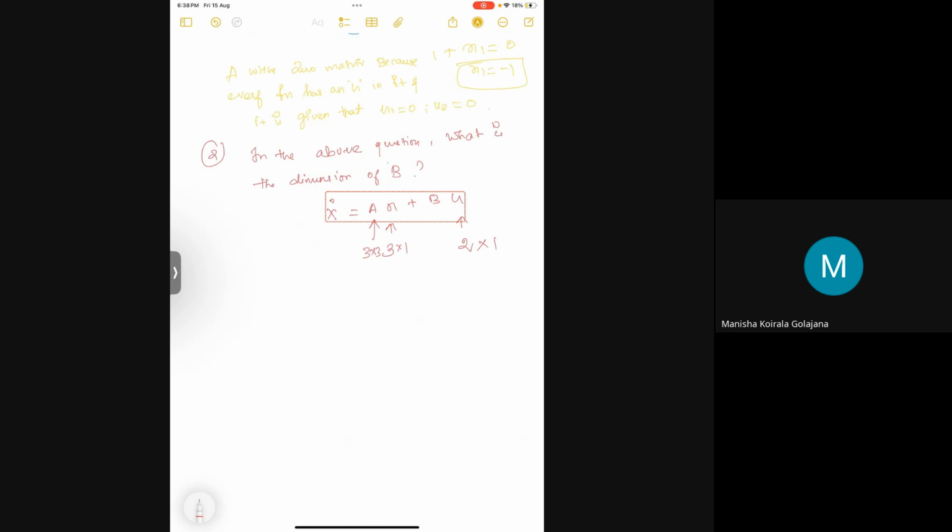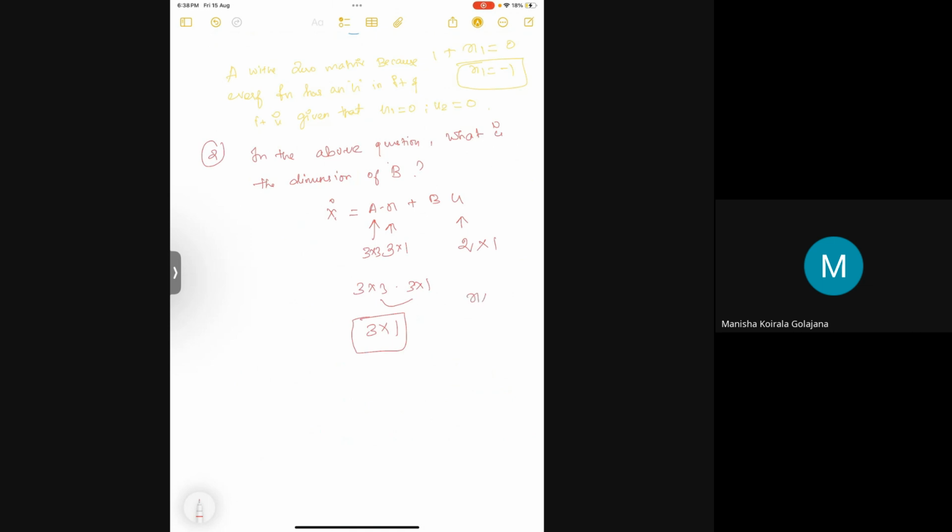It cannot be 3 cross 3. Because if you multiply Ax, 3 cross 3 into 3 cross 1, the inner dimensions will go, and from the outer dimensions you get 3 cross 1. So here also you should get 3 cross 1.